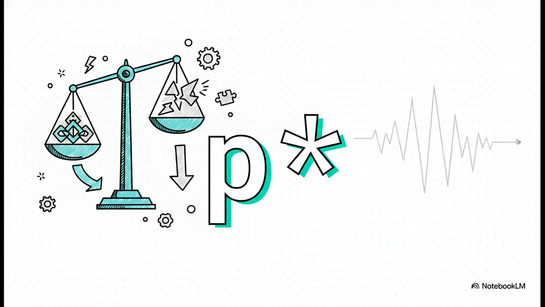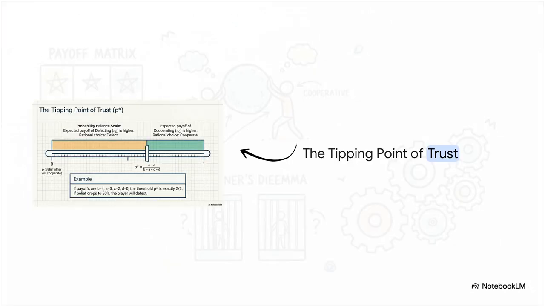Which brings us to genuinely one of the most powerful concepts in behavioral economics, P star. This exact mathematical threshold is the critical balancing point. It literally determines whether your environment is going to foster a solid bedrock of trust or just completely break down into fear and stagnation. Picture a probability scale. P is just your belief that the other person will cooperate. The threshold right there in the middle, that's our P star.